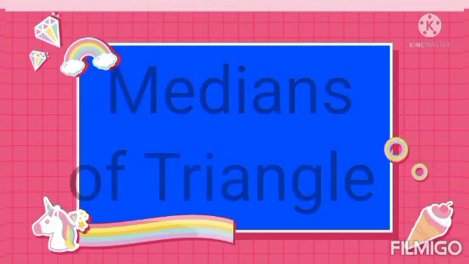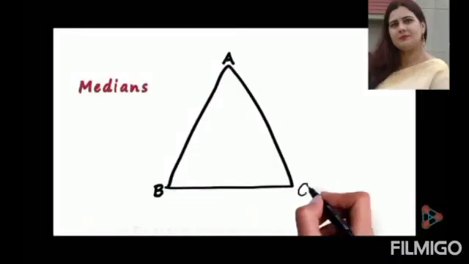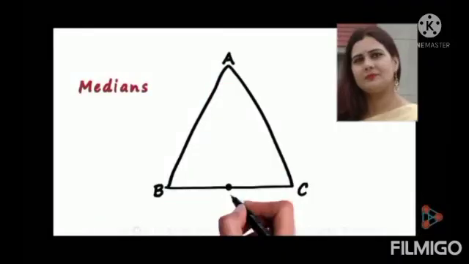Median of a triangle. A line segment joining the vertex to the midpoint of the opposite side and bisecting that side. Consider triangle ABC. Assume we had point D on segment BC such that BD is equal to DC.